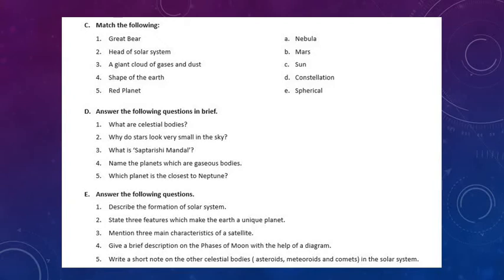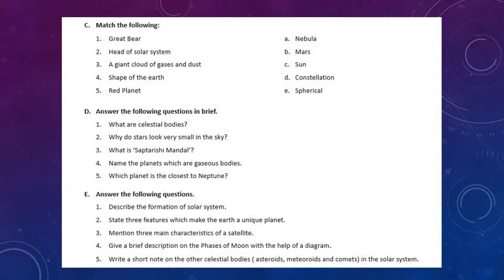The first point, the Earth receives moderate heat and light from the sun. This much quantity of heat and light is just sufficient to evolve and sustain all forms of life on Earth's surface. Second point, about 2/3 of Earth's area is covered with water. Water is essential for human beings, animals and plants. No life can exist without water. Third point, the Earth has an envelope of air around it. It contains gases, water vapors and dust particles which help in supporting life on the planet. I hope this answer is clear.